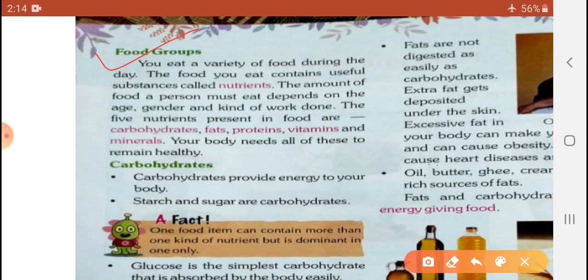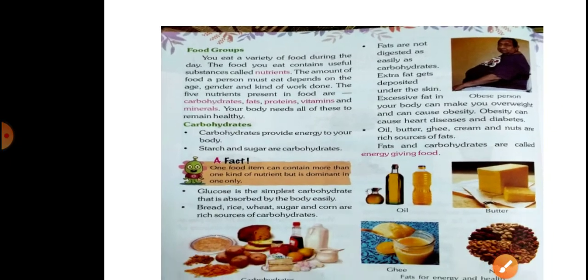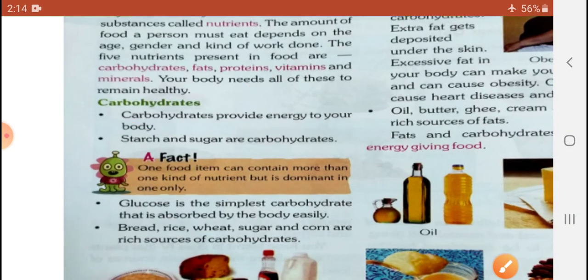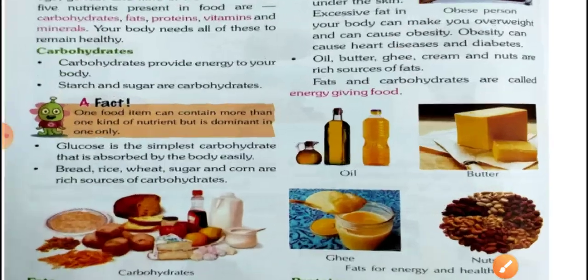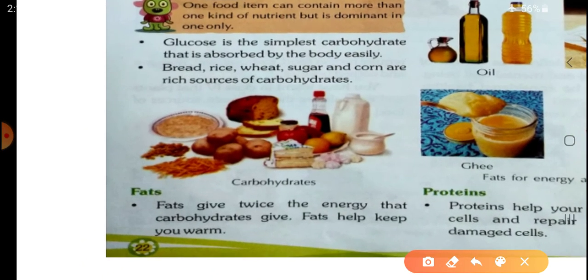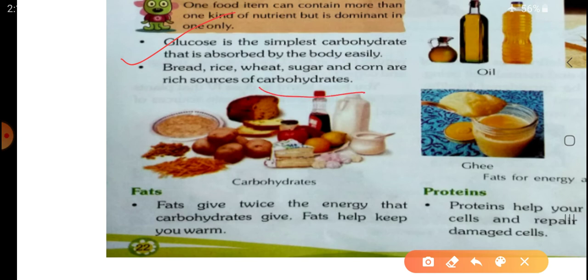So my dear students, have you seen here? First of all, carbohydrates. Next, have you seen the requirements here? See, observe, glucose. Glucose is the simplest carbohydrate that is absorbed by the body. Bread, rice, wheat, sugar, and corn are rich sources of carbohydrates. My dear students, you will see the picture already given.